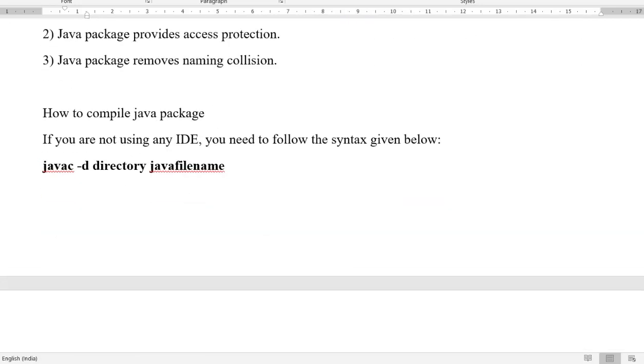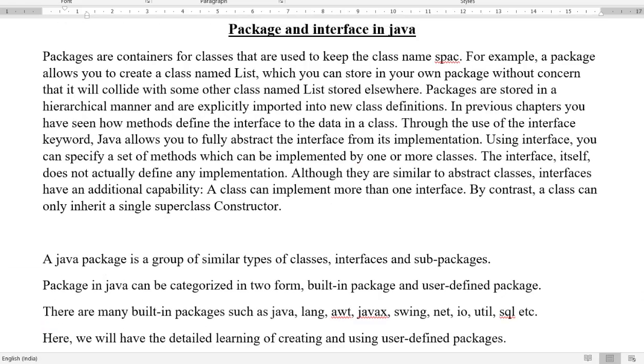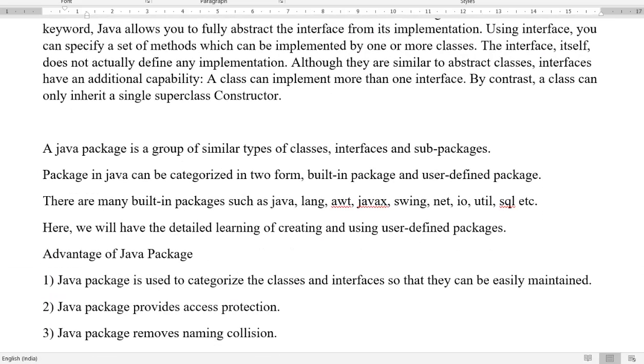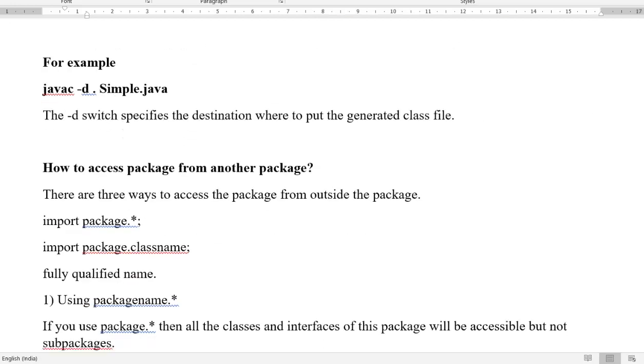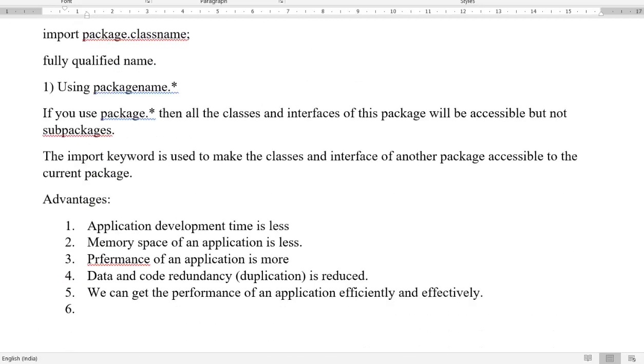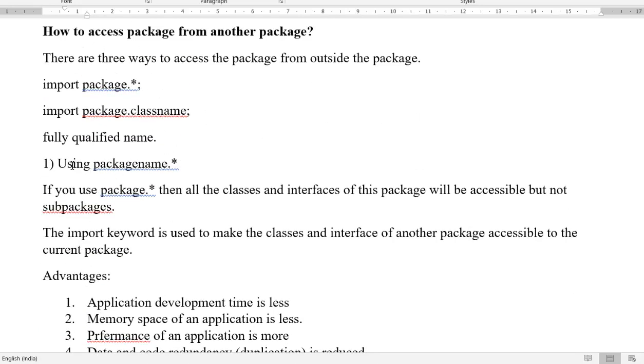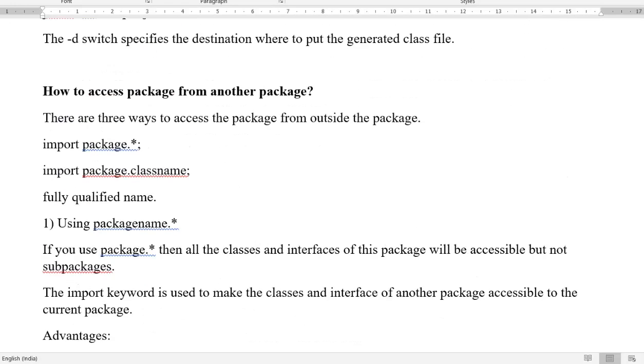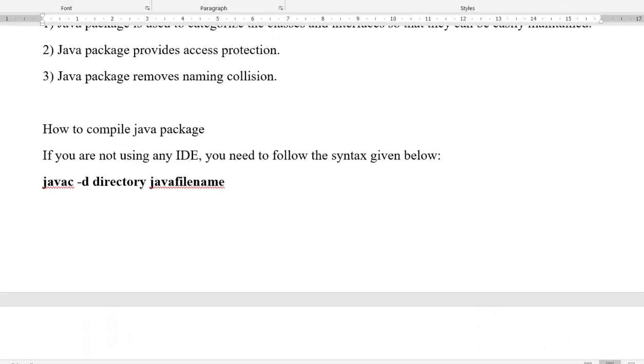To create a package, we will write a package name, a fully qualified name. We have to write using the package name. Let us do it practically, and we will continue with the rest.